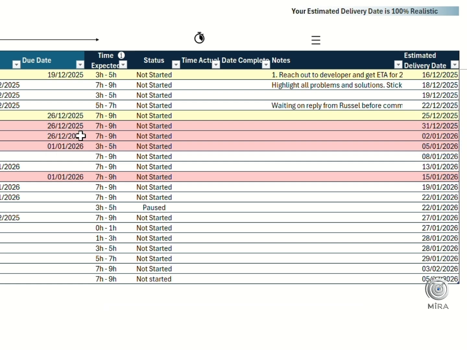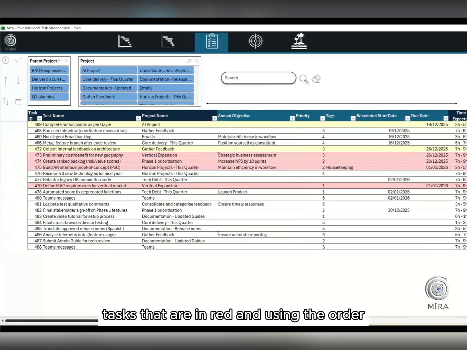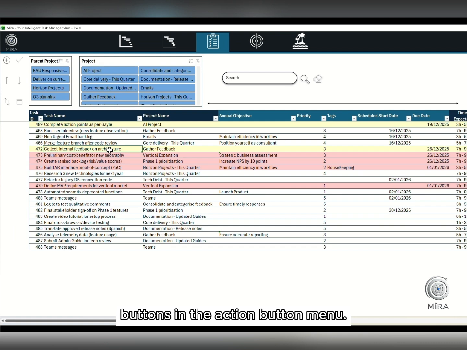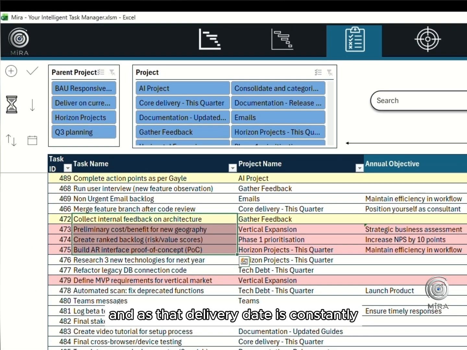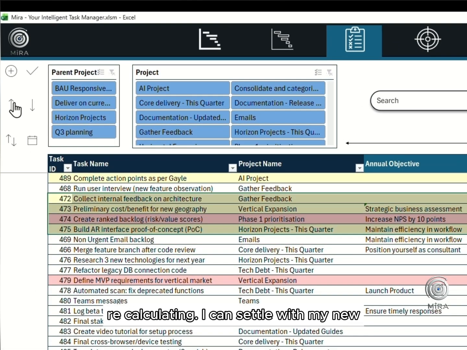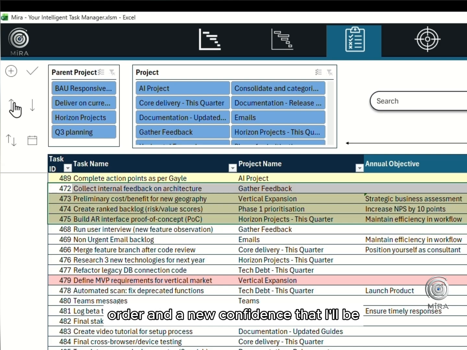Here, I'll select all the neighbouring tasks that are in red, and using the order buttons in the action button menu, I can move all of these up the list, and as that delivery date is constantly recalculating, I can settle with my new order and a new confidence that I'll be able to hit my deadlines.